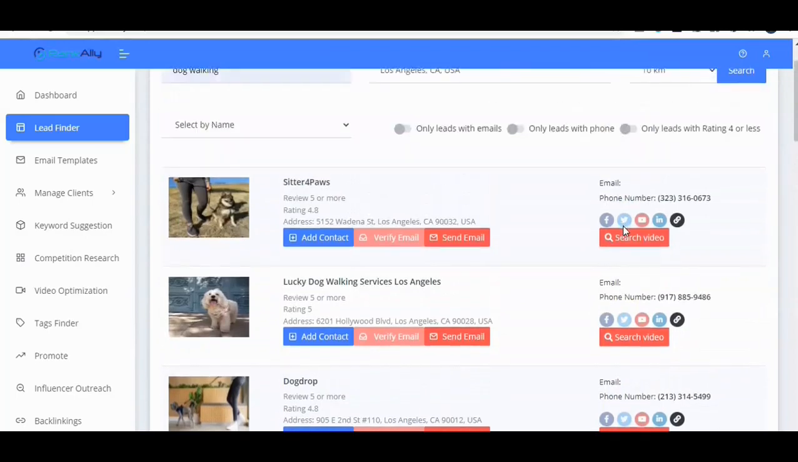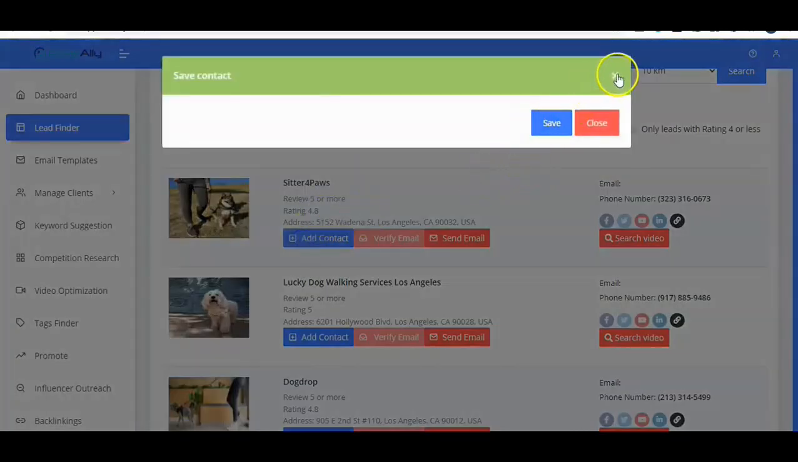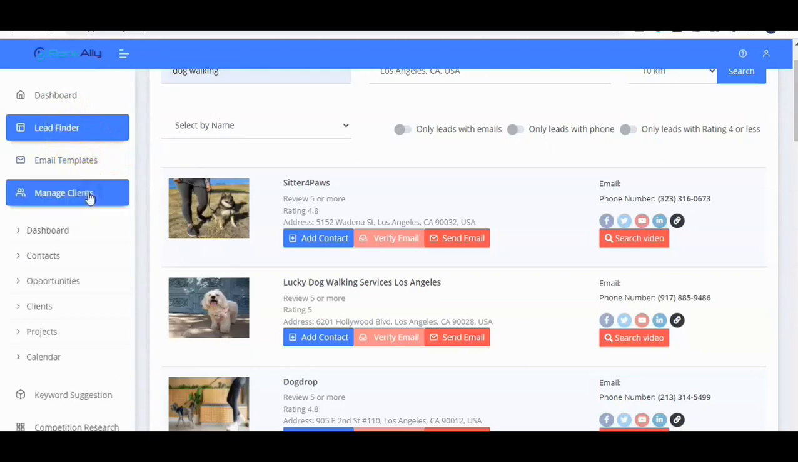What we can do is add these various businesses to our databases of customers to contact later. We can verify the email, send an email to them, and search for a video from their business. That's going to be the target for us to go out and rank for them. So this is where we do the prospecting, the lead finder, and the email templates to get a hold of business owners. We can manage them once we've added them to our database.